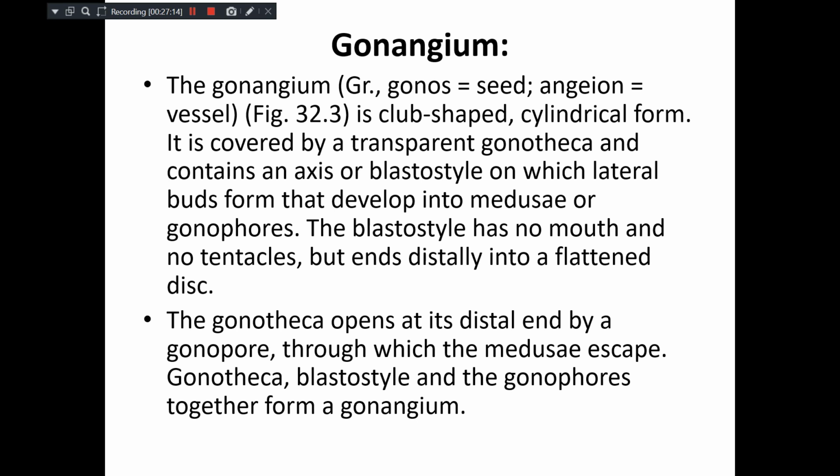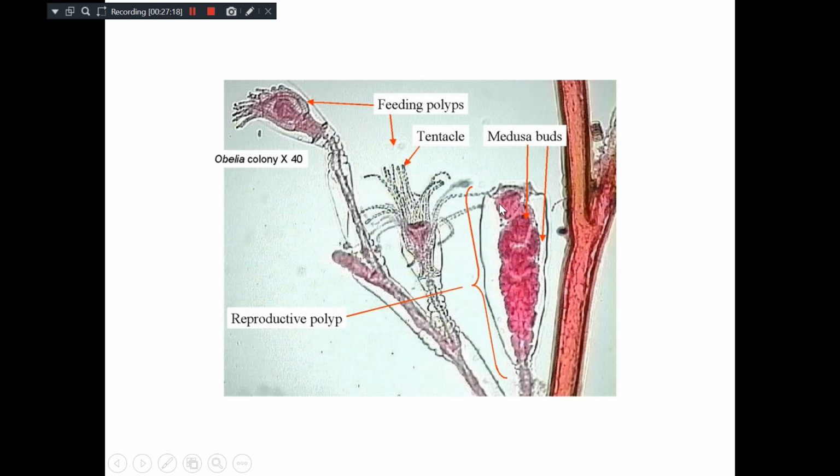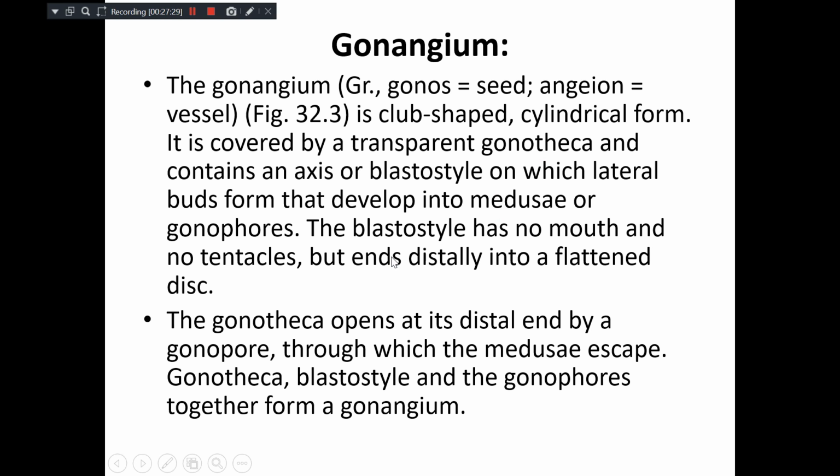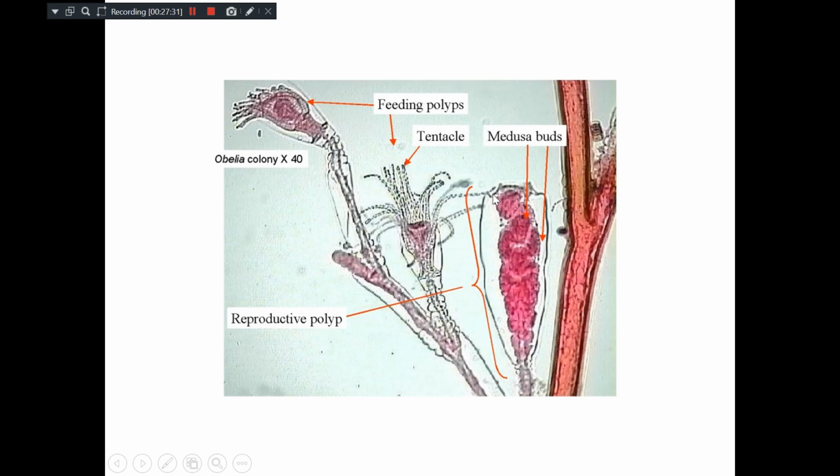Gonotheca opens at the distal end by a gonopore through which the medusa escape. See, this is one medusa bud. Here is an opening through which the medusae form. They are the reproductive polyps, the gonangium, and they produce the medusae.